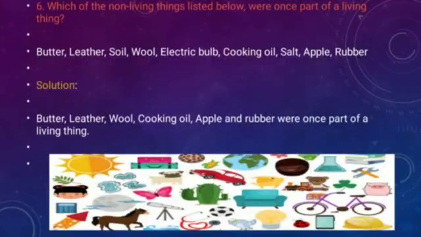So what is the solution? Butter, leather, wool, cooking oil, apple and rubber were once part of the living things.